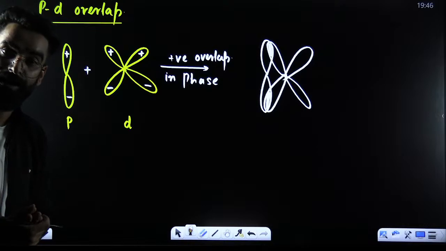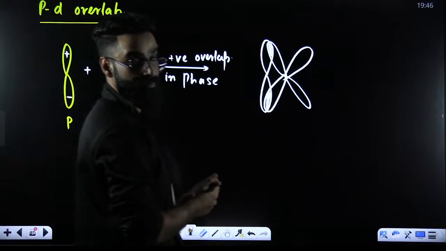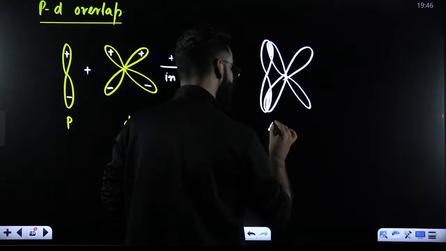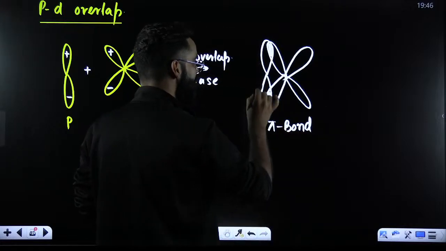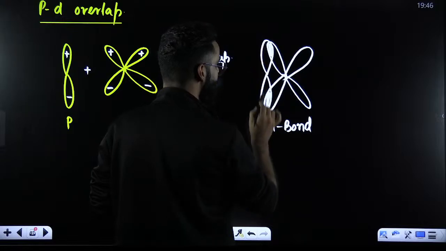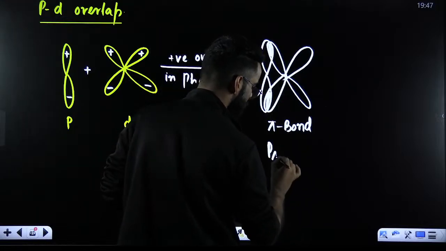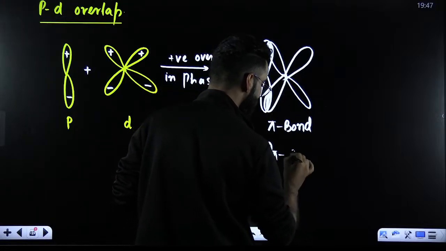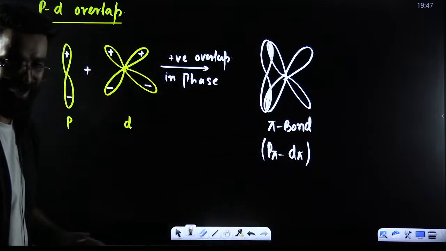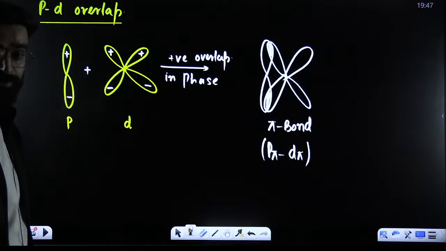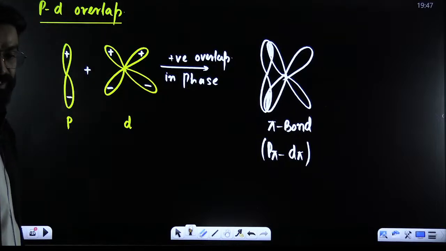This is again the parallel overlap. Parallel overlap leads to the formation of a pi bond, right? So over here again a pi bond has got formed. And which type of pi bond is this going to be? This is the pi bond formed between p and d. So you call this pi bond a p pi d pi bond. And I believe you can easily show the negative overlap over here, right?